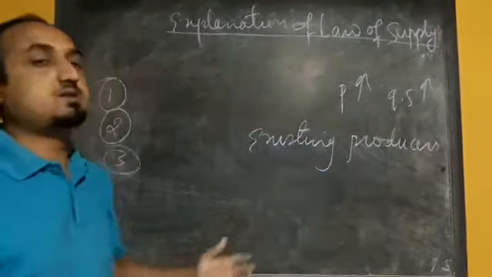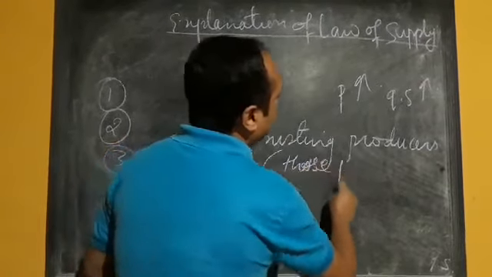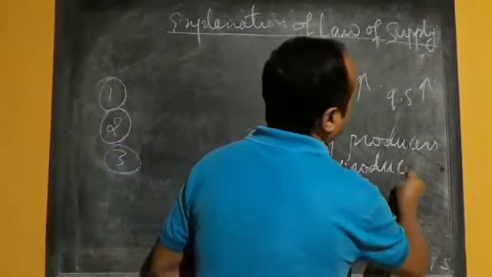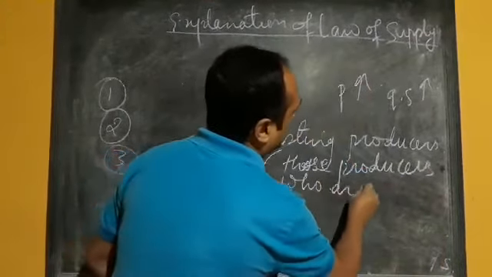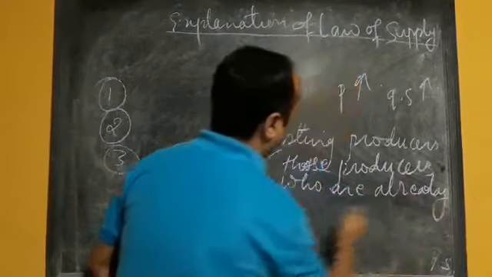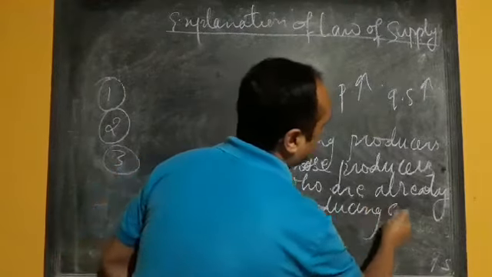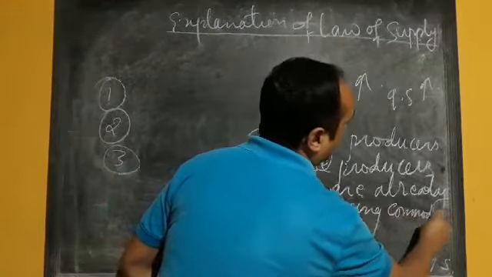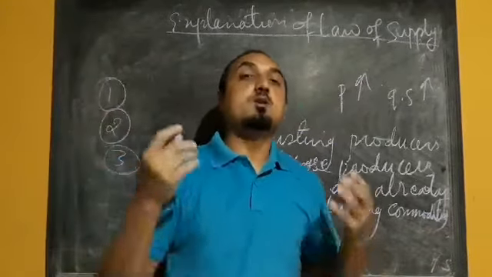Existing producers means those producers who are already producing the commodity.